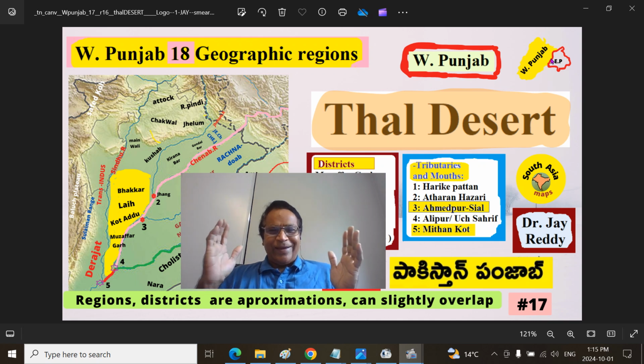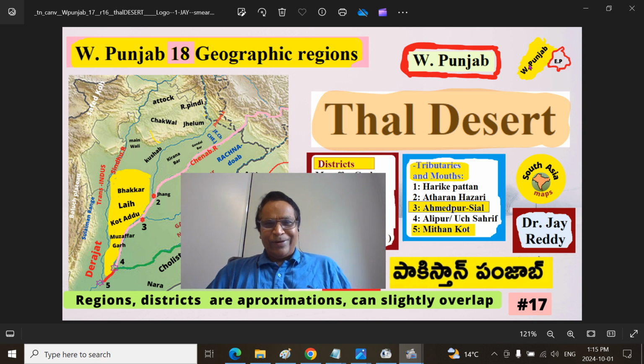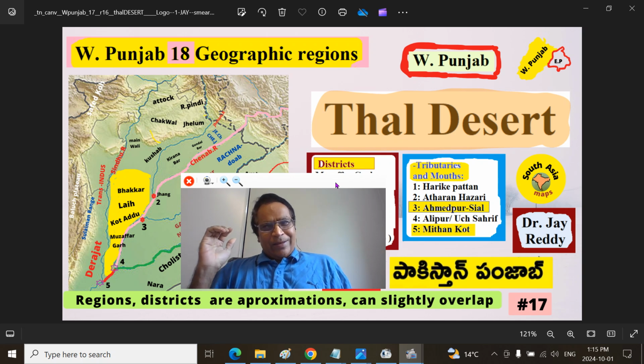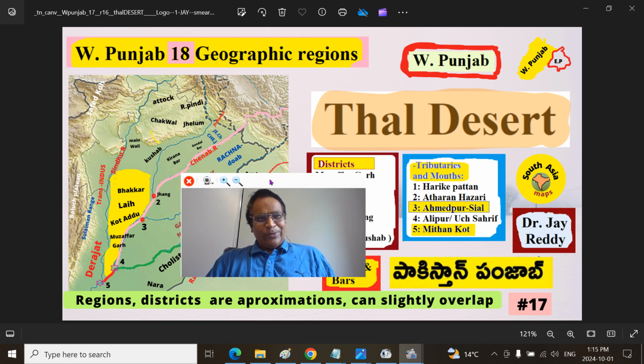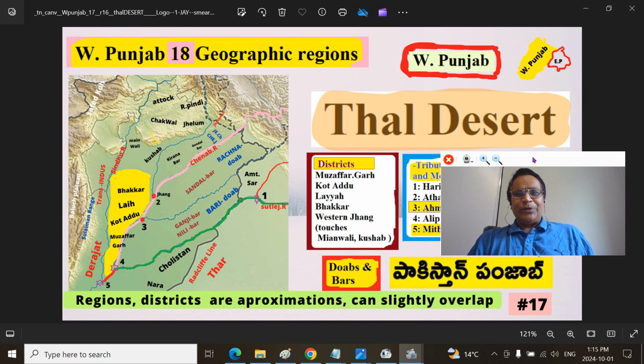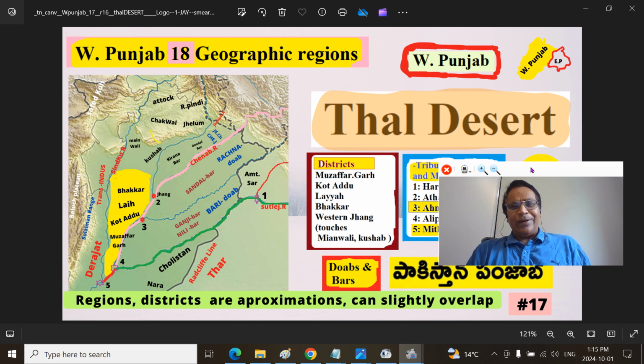Today we are continuing our West Punjab series, that is Paschim Punjab series, across the Radcliffe line or Ravi line, the ideological line between the Darul Harb east side and Darul Momini west side, Paschim Punjab or Maghrebi Punjab. This particular presentation 17 explores in detail the Thal desert region. Thal desert is an extension of the Thar desert, the greater Rajputana desert. After this presentation, you will get very great clarity.